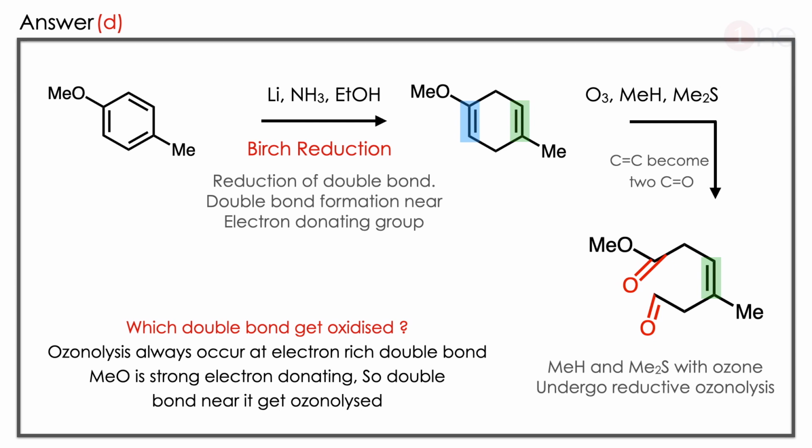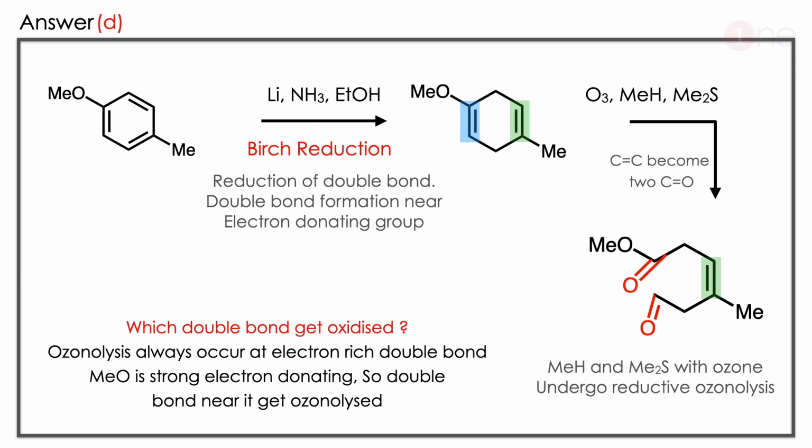Then you are doing ozonolysis. Here the real question comes: which double bond will open, or will both open? Here ozonolysis also happens at the electron rich center. When compared to methyl, methoxy is a very good electron donating group because of the lone pair availability on oxygen. So the ring is opened at the methoxy position. The C=C bond is replaced by C=O, and C=O on another side means an ester here. Along with ozone you are using dimethyl sulfide, which gives reductive ozonolysis. So the product is clearly D.